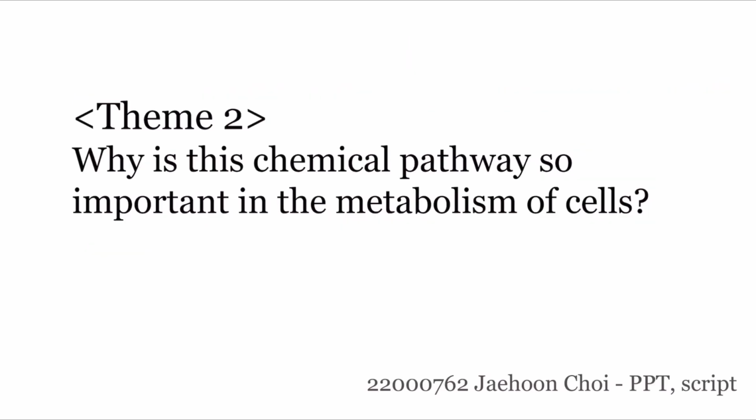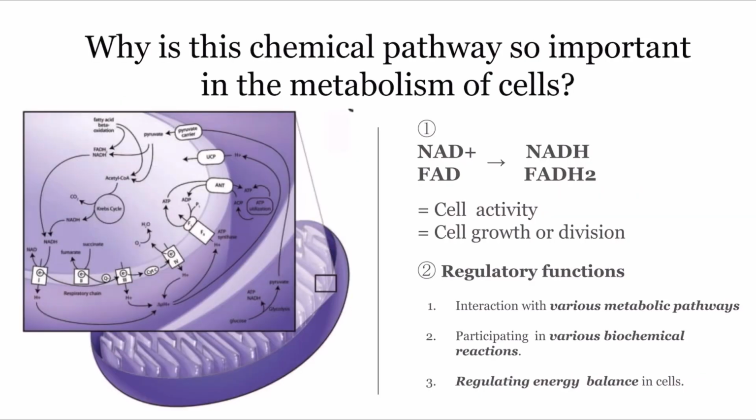Theme 2. Why is this chemical pathway so important in the metabolism of cells? The citric acid cycle is an important step in the respiratory process, which generates an energy unit called ATP in the mitochondria of a cell. In this pathway, NAD+ and FAD are reduced to NADH and FADH2, and ATP produced in the electron transport system is used as energy for cells and is essential for maintaining life activities such as cell activity, growth, and division.